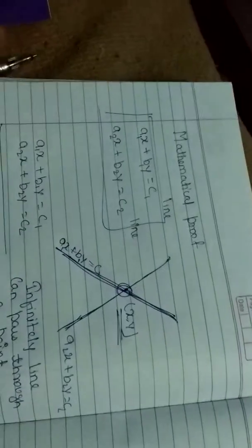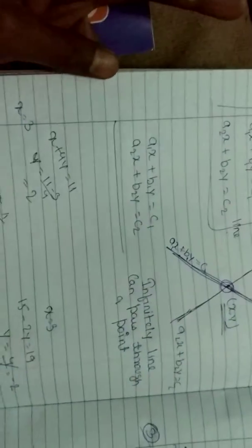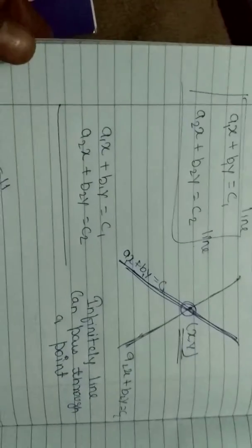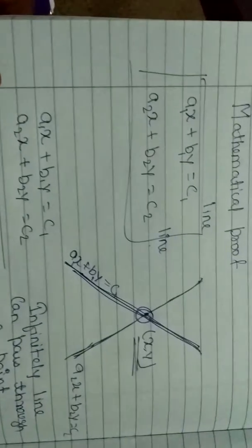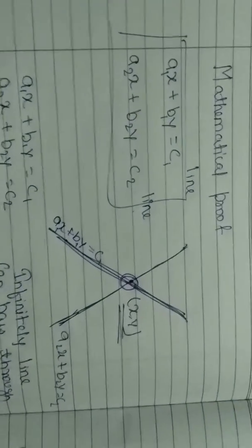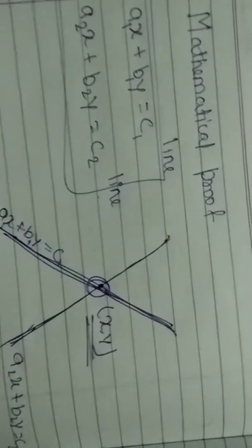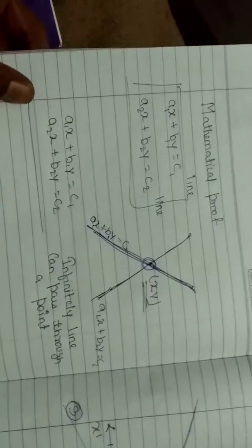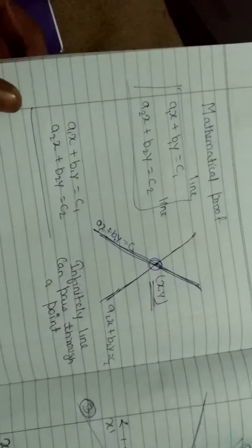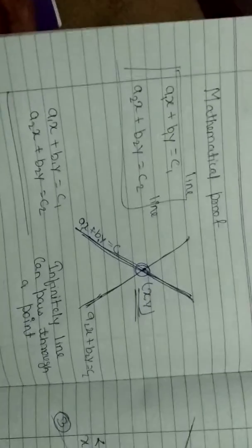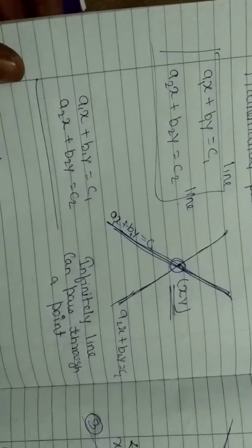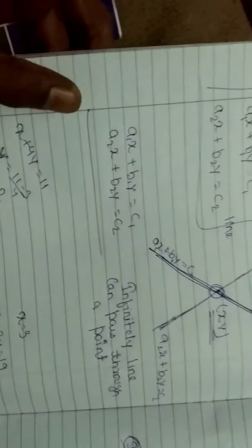Suppose that point you get is (x, y), and you know that both lines can intersect only at one point, that is (x, y). And if we can give you another equation that really passes through that point, it will prove it.